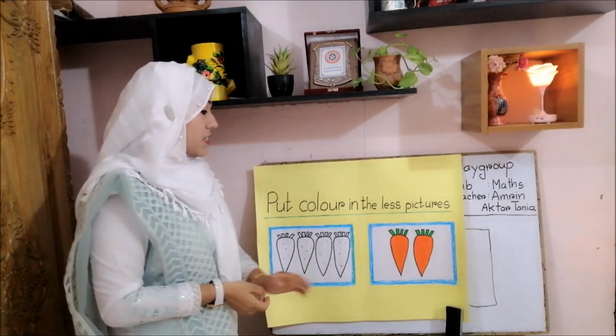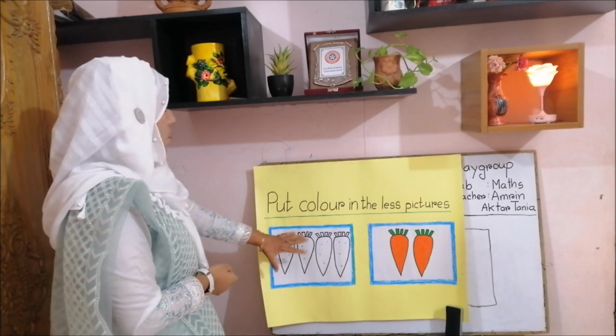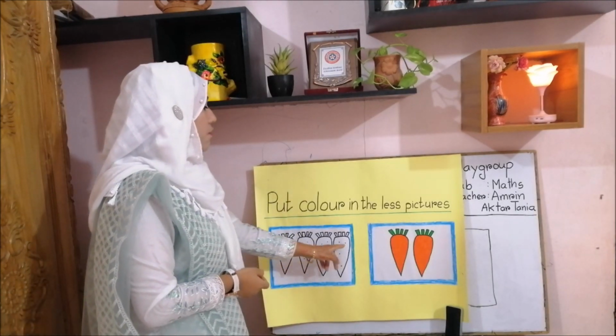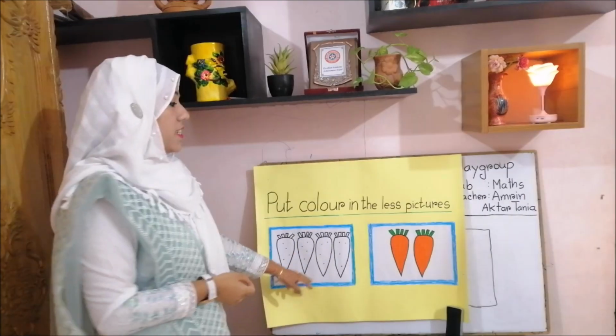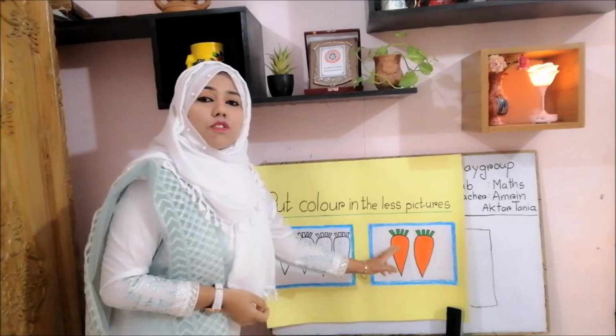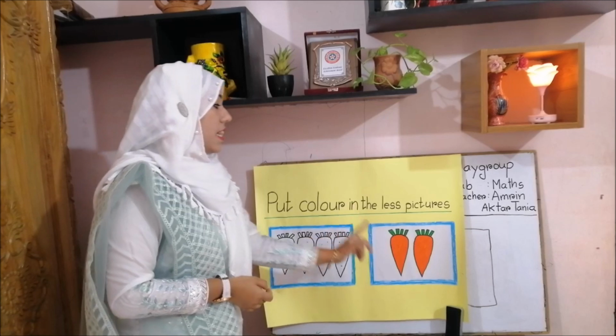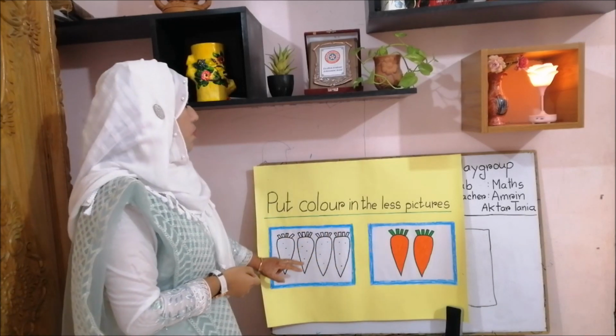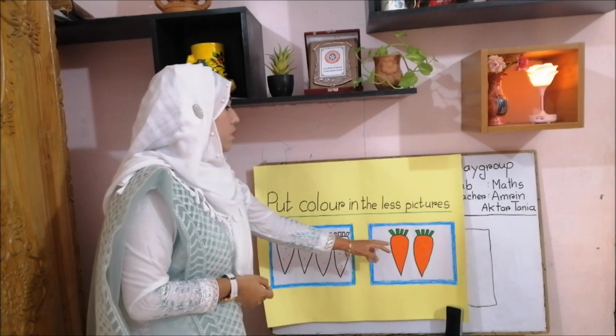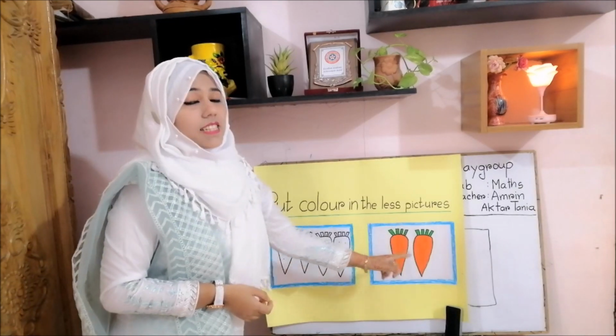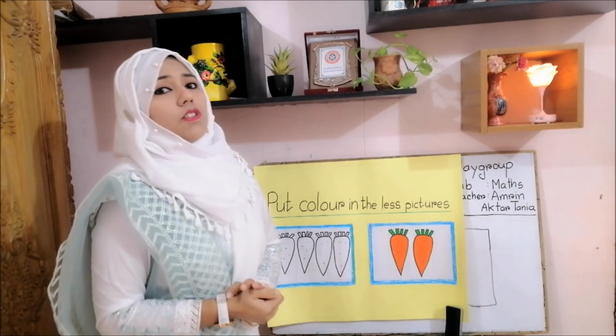So can you do it? See, Miss has done here 1, 2, 3, 4. 4 carrots, right? And here 1, 2. 2 carrots, right? So here less things and here more things. So I put the color on the less things. Like this way you will do, okay?